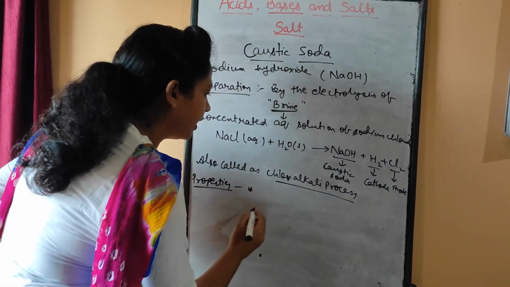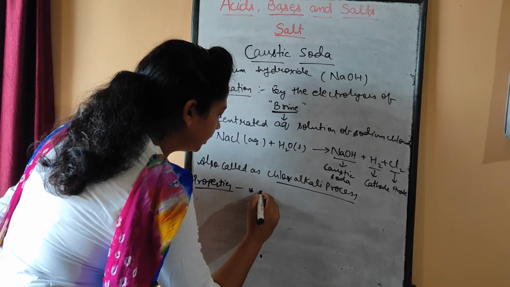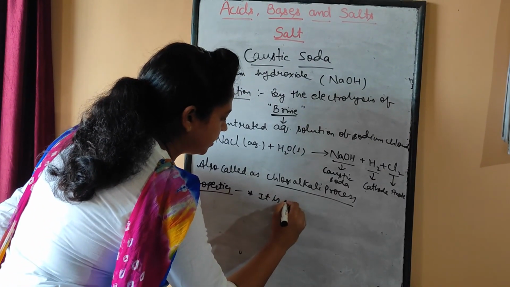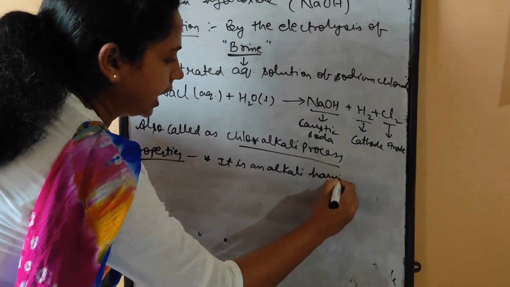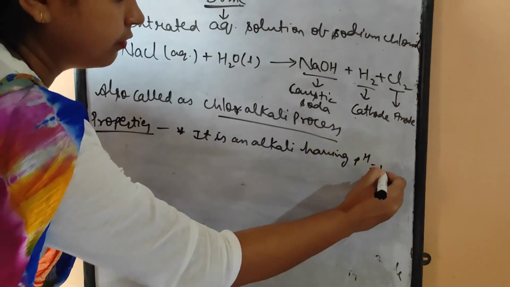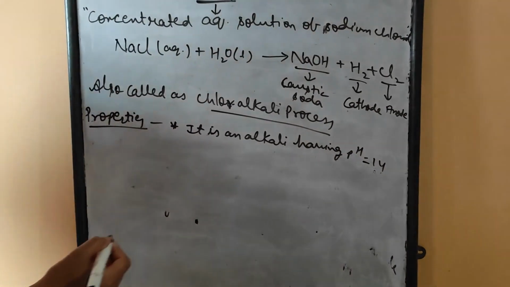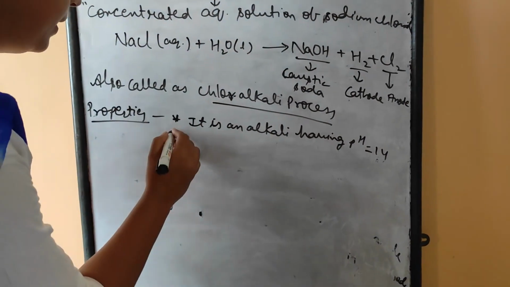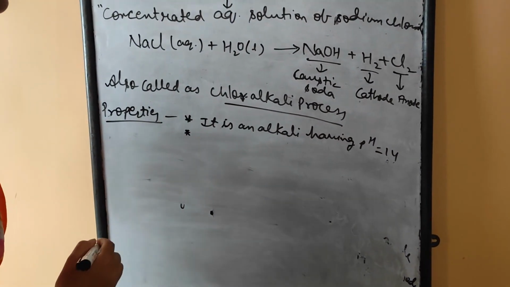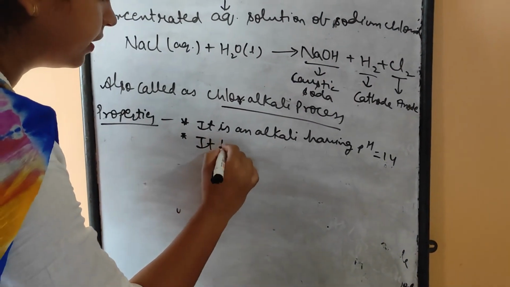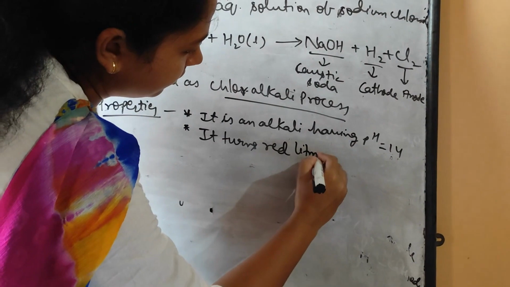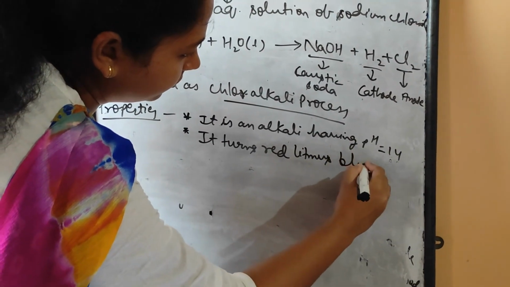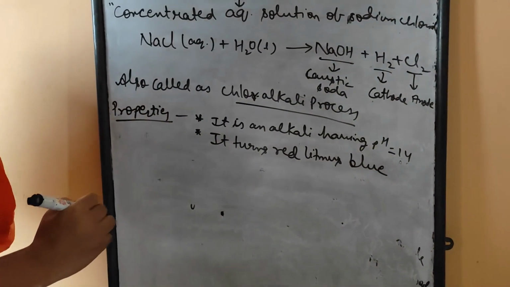Very first, it is an alkali having pH 14, so it is a best quality base. Next, it turns red litmus blue, which is also a property of bases.